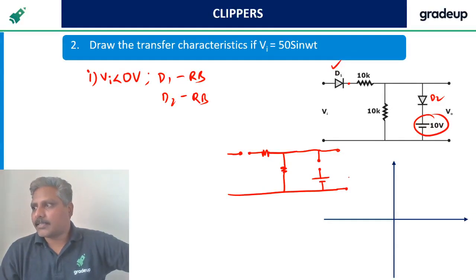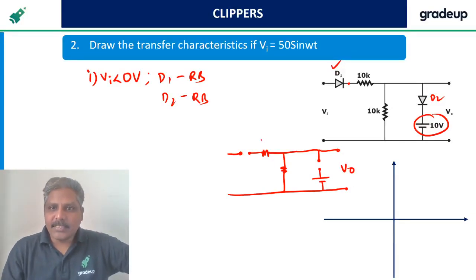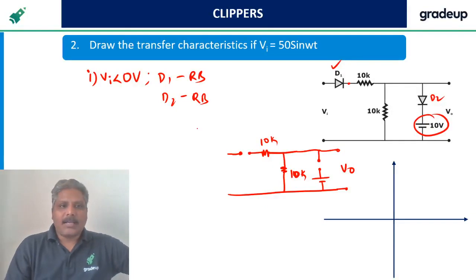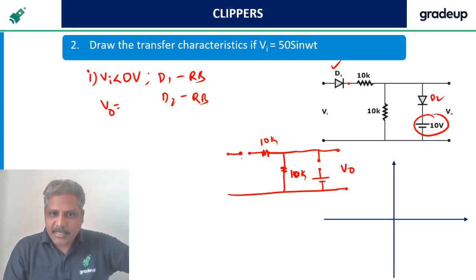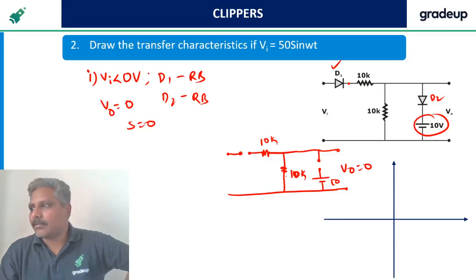This is the output I want. This is 10K. Come on, tell me what is the output now. See, input is not connected here because this diode is open. 10 volts is also not connected here because this is open. So output is 0. Slope is 0. Is it clear?